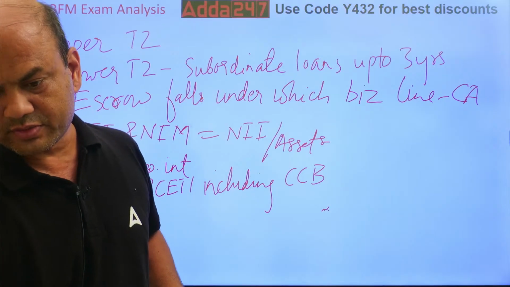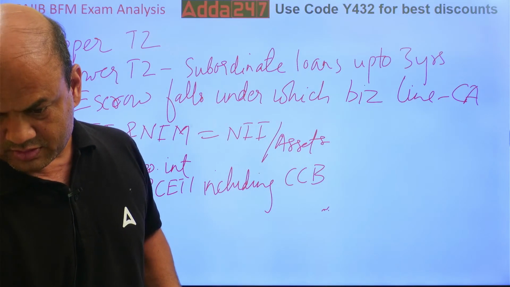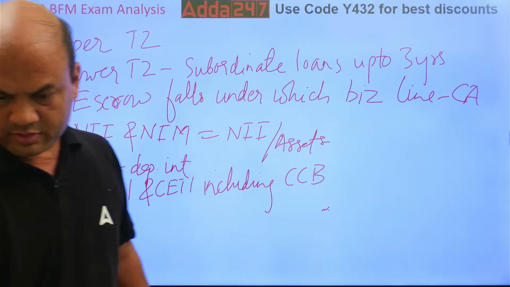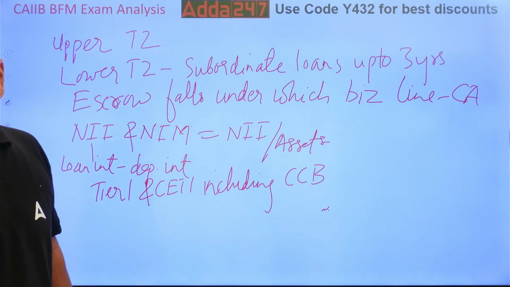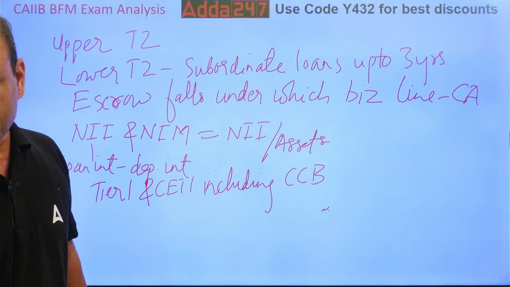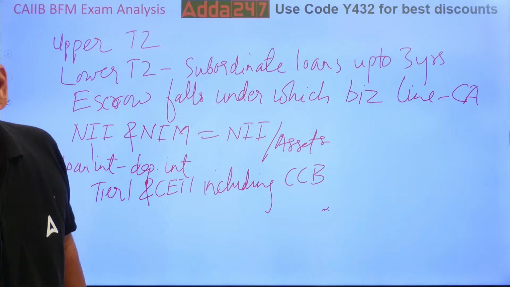One question was on volatility. 64-day volatility was given and you are asked daily volatility.